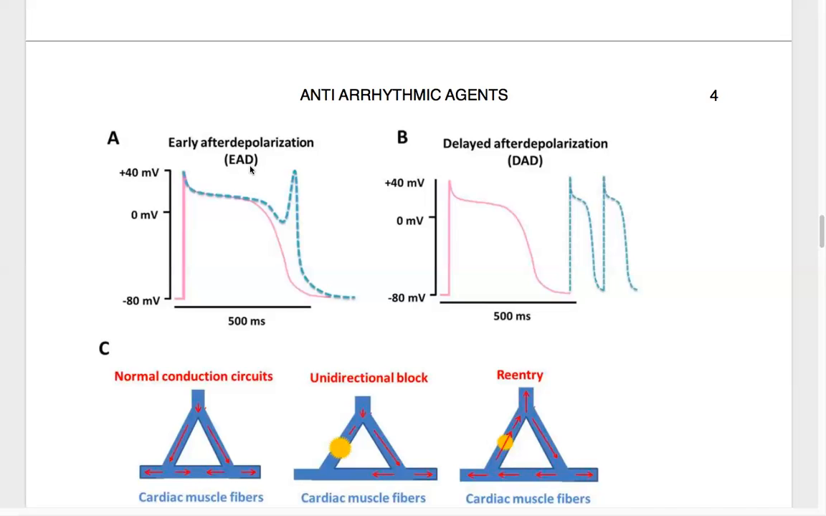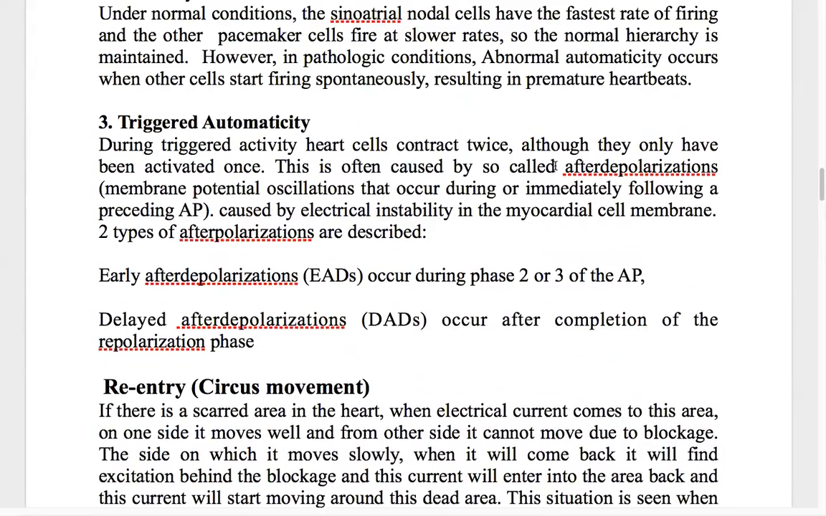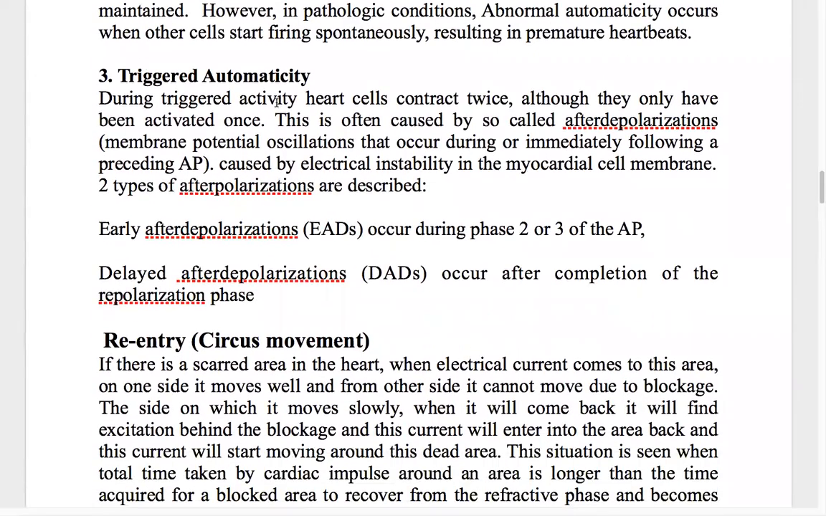Early after depolarization means, after depolarization, only one more potential starts. Okay, that is early after depolarization. Delayed after depolarization means after repolarization, not completely ending, no chance for resting, immediately one more action potential starts. So this is delayed after depolarization. And this kind of arrhythmia mechanism is called triggered automaticity.